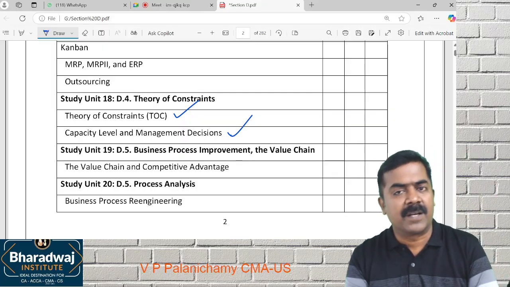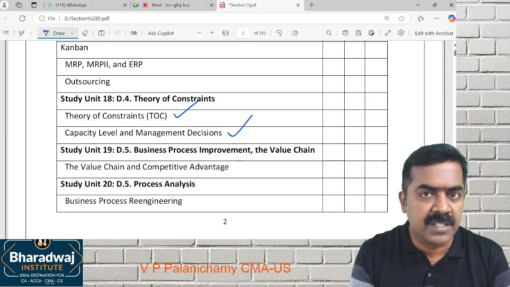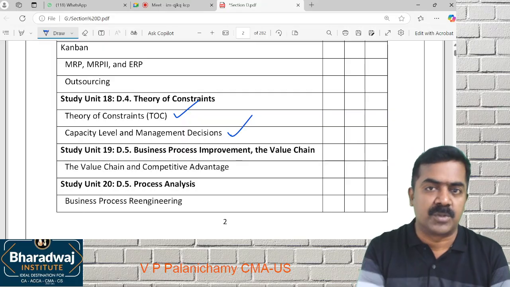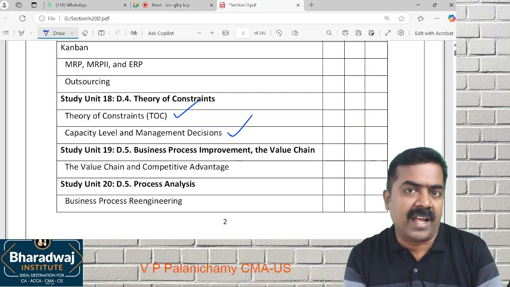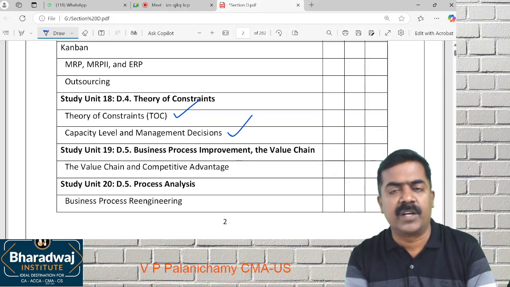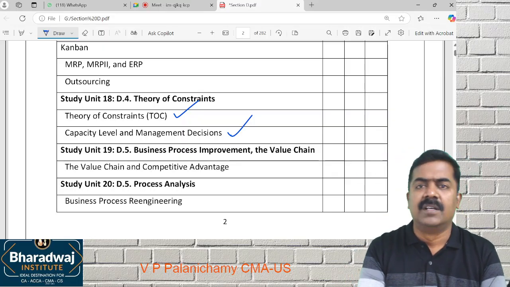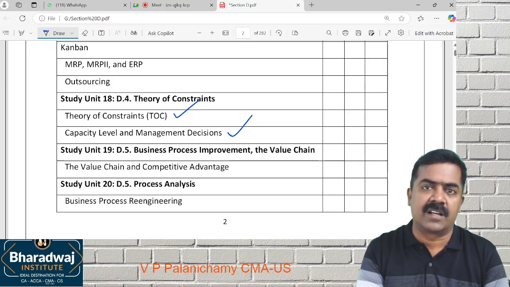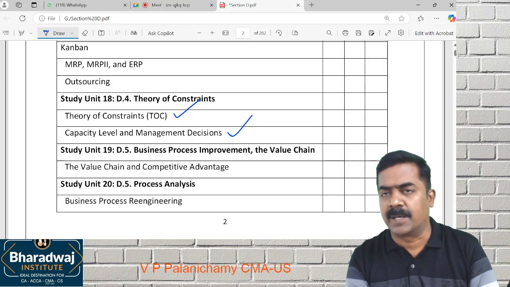Then we prepare a budget. Based on the budget, we think this much of capacity can be used. That is called as planned actual capacity. All these are required for taking a pricing decision, like whether to sell the product at this price or not, whether to shut down the factory or run the factory. For all these things, these capacities are required.